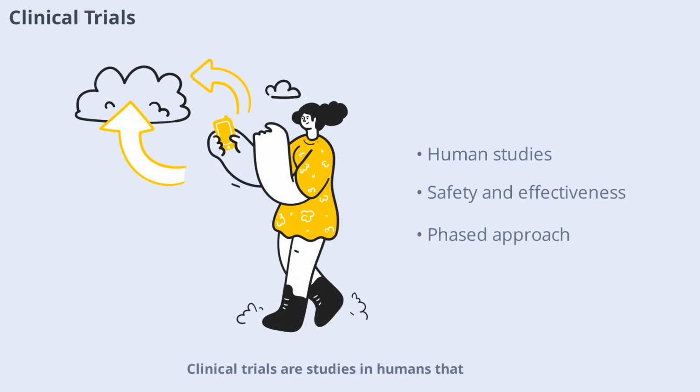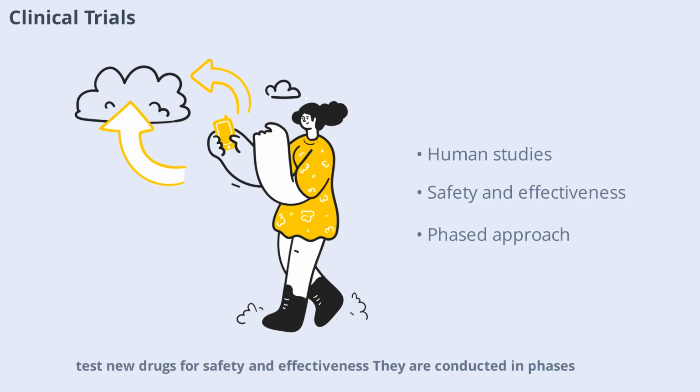Clinical trials are studies in humans that test new drugs for safety and effectiveness. They are conducted in phases, starting with small groups and gradually involving more people. Each phase answers different questions, from how the drug is absorbed to whether it works for its intended use. Clinical trials are essential for ensuring that new drugs are both safe and effective before they reach the market.